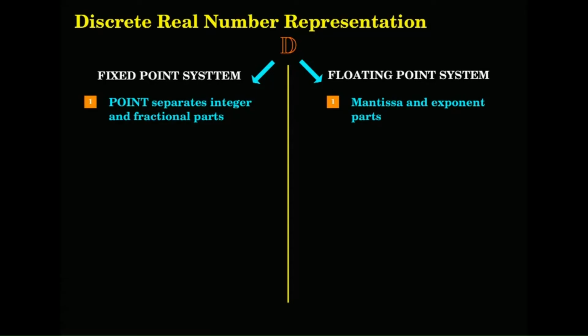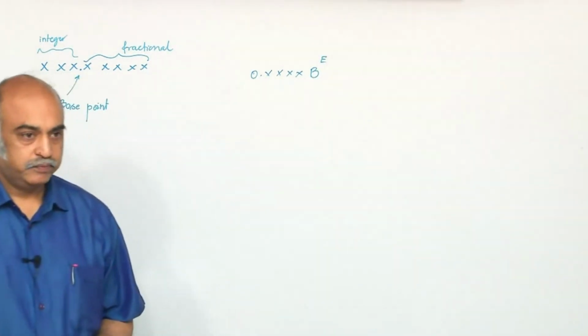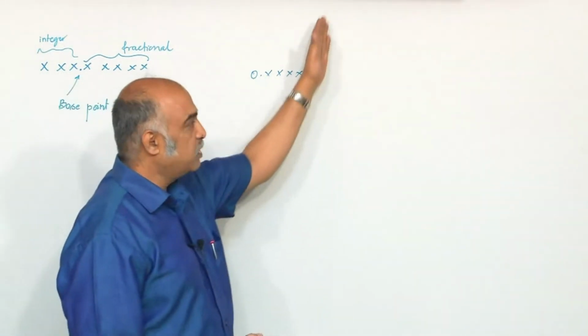So, in the case of the floating point, you again have, because there is a point, something like that, base raised to the power of some exponent.